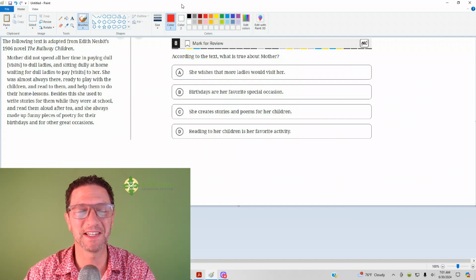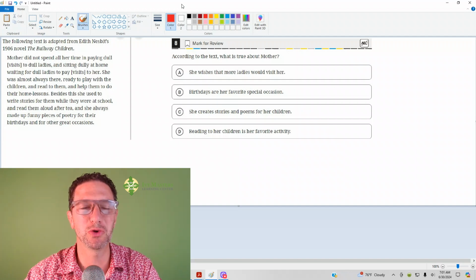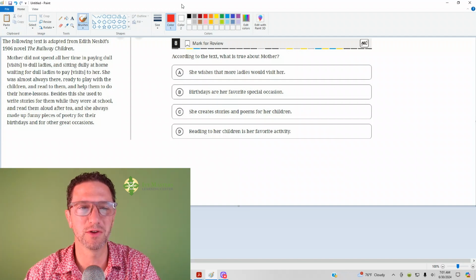Today we're going to look at the eighth question from the Digital SAT test, module two, from the harder set of reading and writing questions.